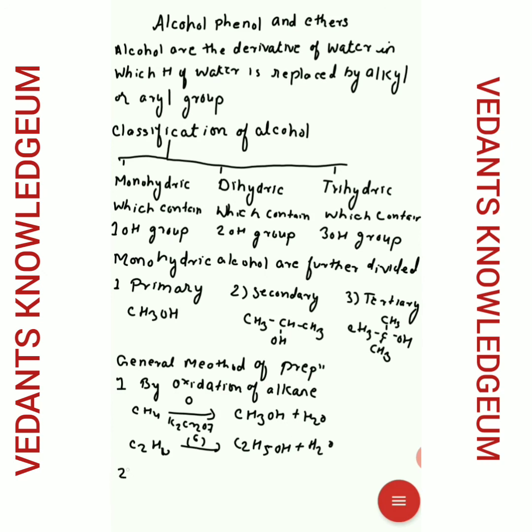Second, we come to preparation of alcohol by hydration of alkenes. Whenever alkenes are hydrated with water under acidic condition, they form alcohol. For example, ethene, that is CH2=CH2, is reacted with water, H2O, under acidic condition, and forms CH3-CH2-OH, ethanol.